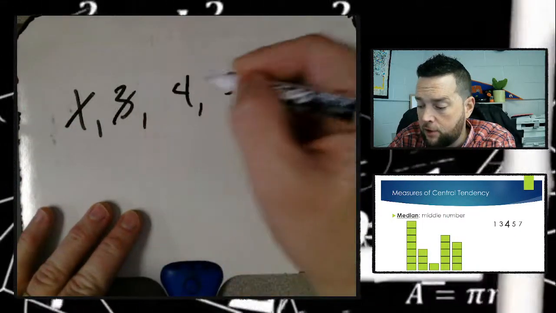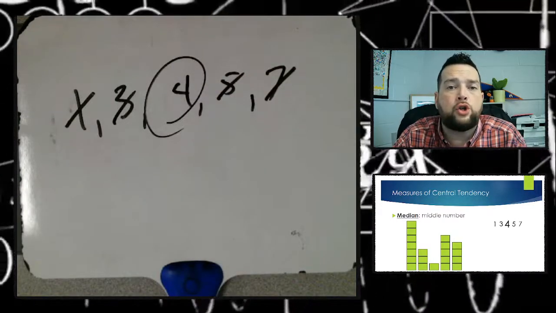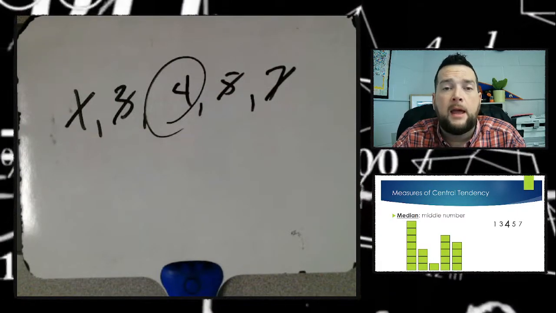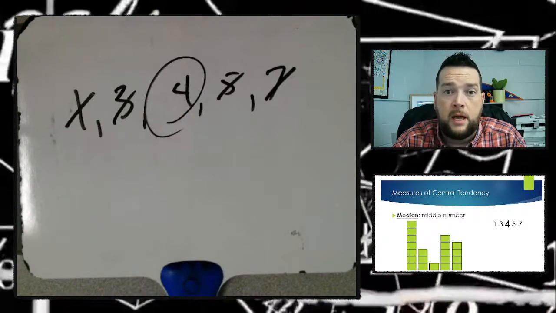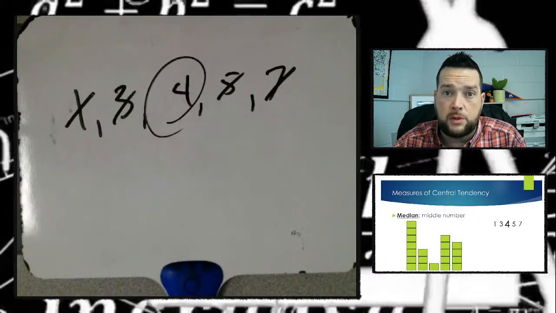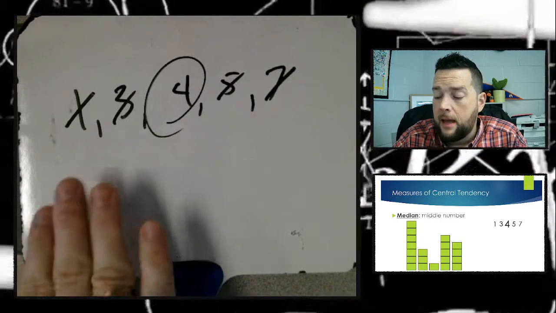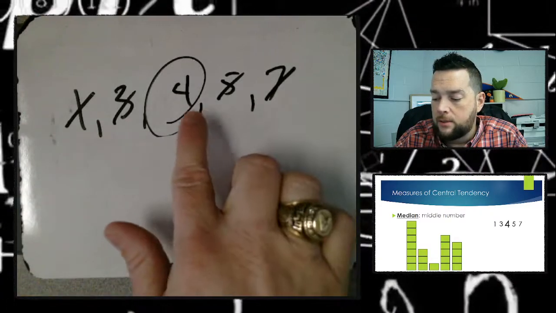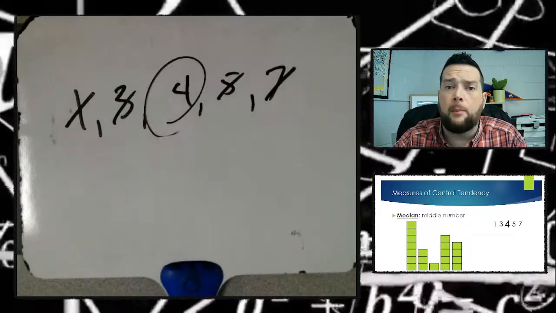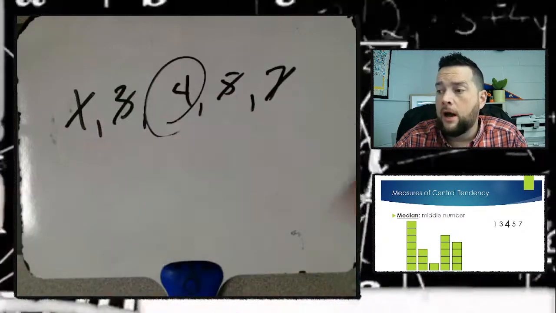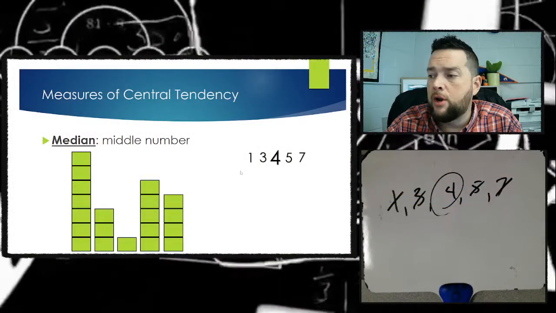And then the next first and the next last, until I come down to one or two numbers in the middle. If it's an odd number of data points, there will be one number in the middle. If there's an even number of data points, like we'll see in an example here in a second, there will be two numbers in the middle. If there's an odd number of data points, which means there's only one number in the middle, the median's really easy. You just take that number. It's a 4. So the median for this example that we're looking at on our screen is 4.